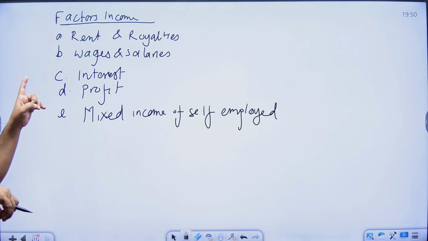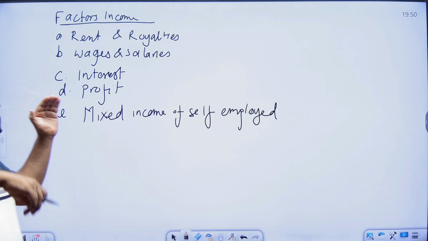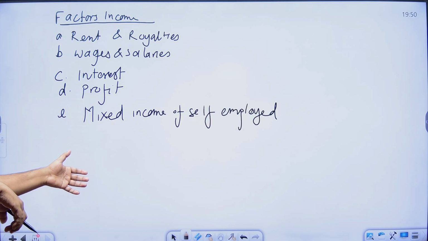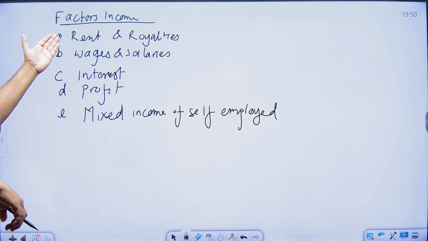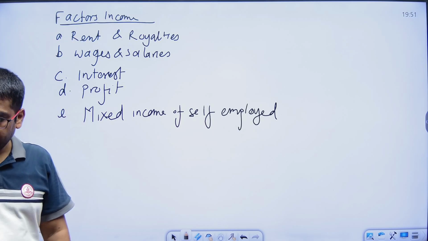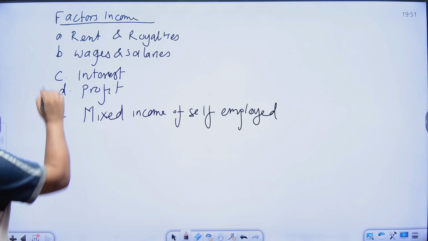Under the income method, we are measuring and estimating these things as per the factor income perspective. So these are the domestic income.